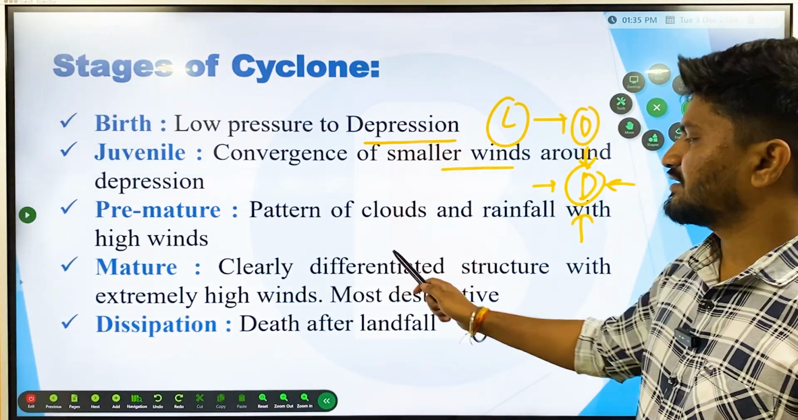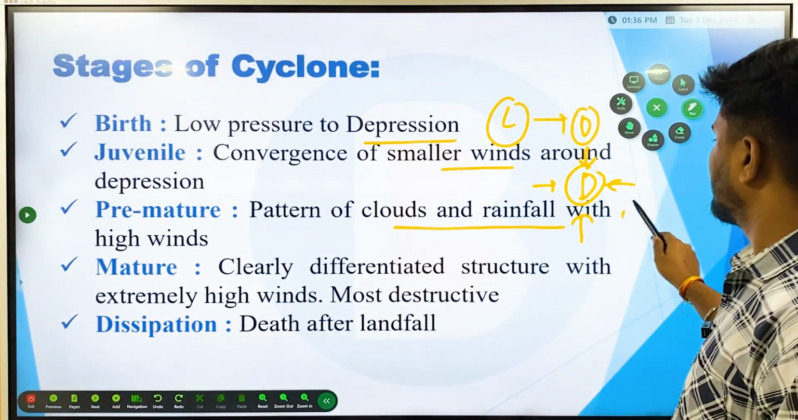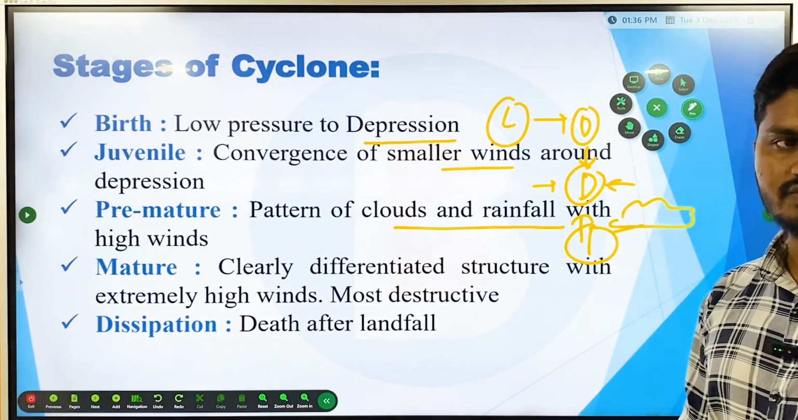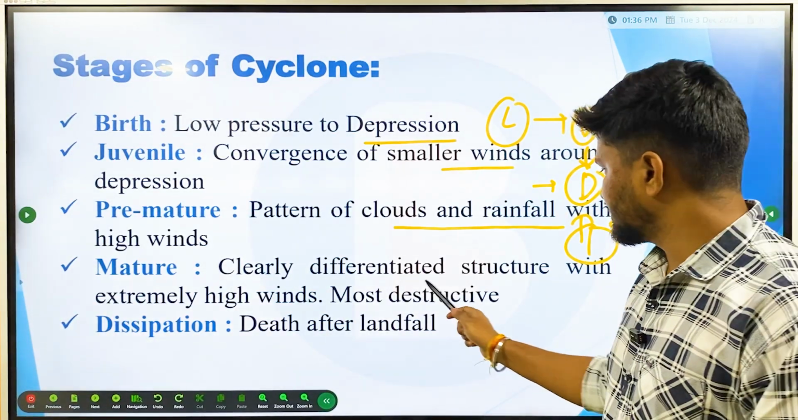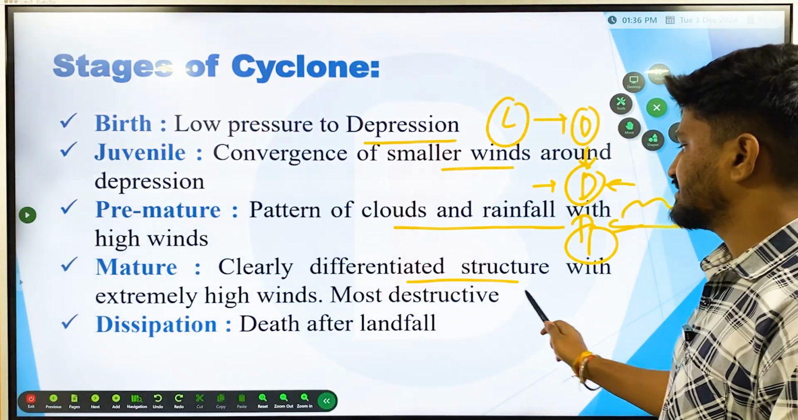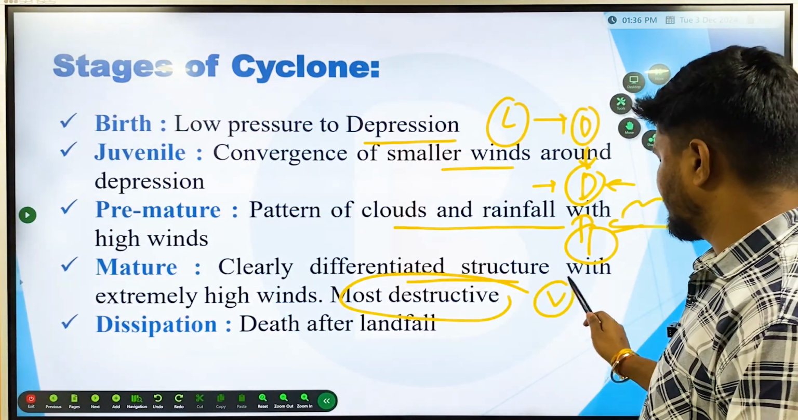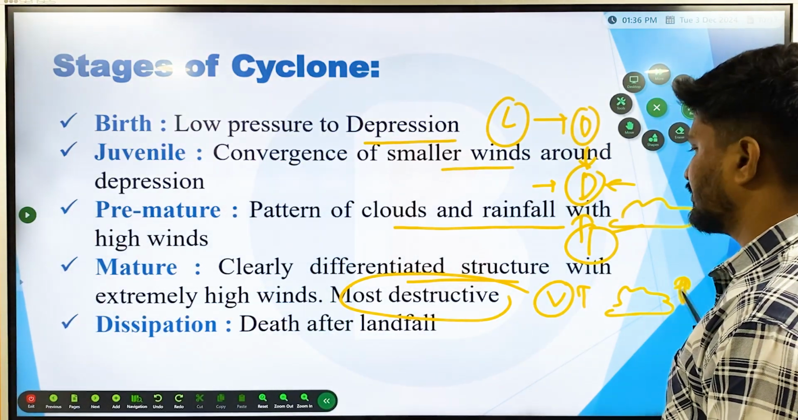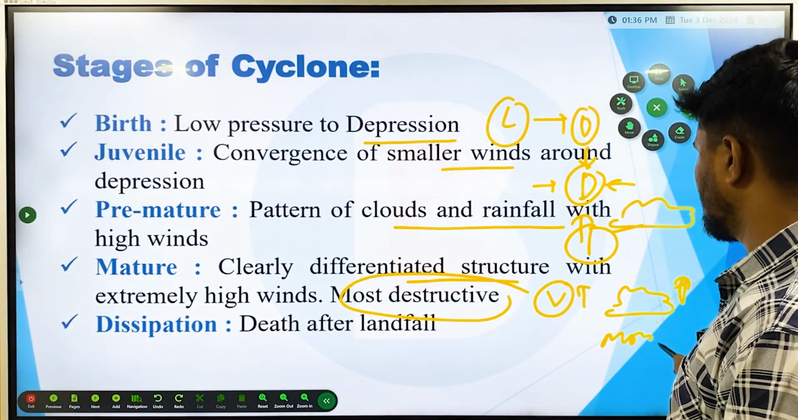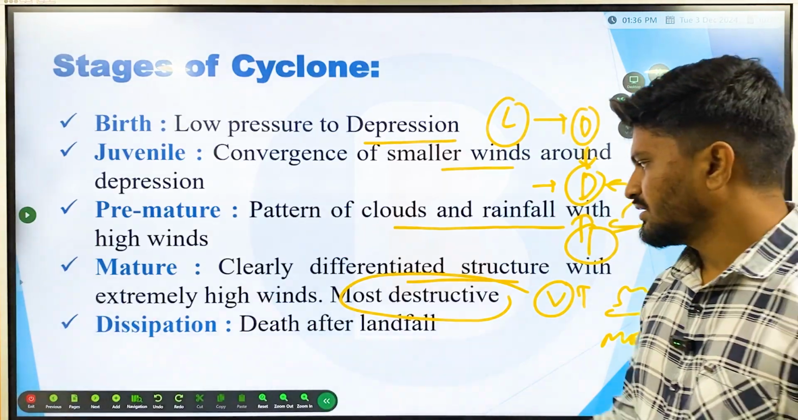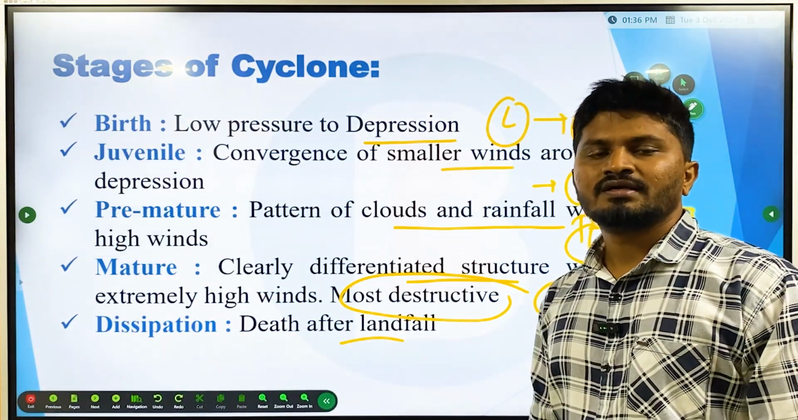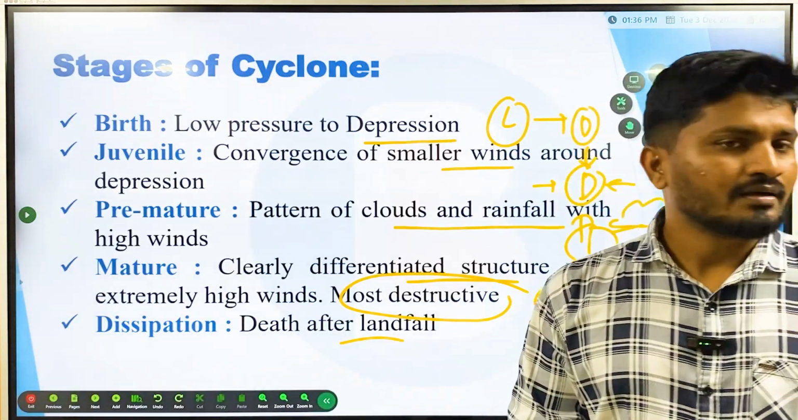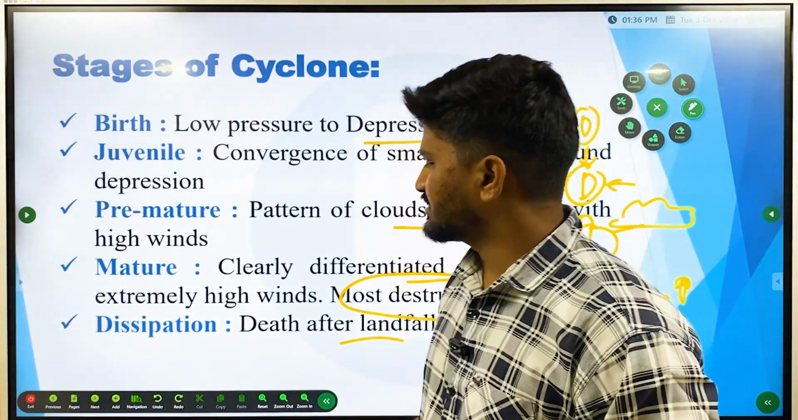Premature, that is the stage where the patterns of clouds and rainfall on the high winds start appearing around the cyclone. This is where clouds start appearing. Mature is a clearly differentiated structure with extremely high winds, and these are the most destructive. Velocity will be high, clouds will be high, and moisture will be high. These are the more destructive. And dissipation, death after landfall or death after it comes in contact with cooler waters, because for a cyclone to form you need warmer waters. Okay, these are the stages of cyclone.